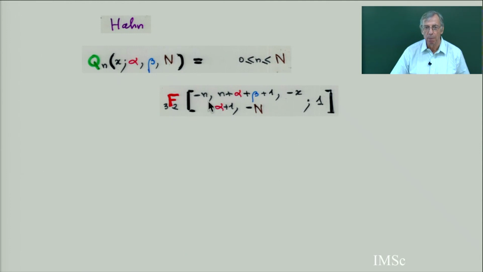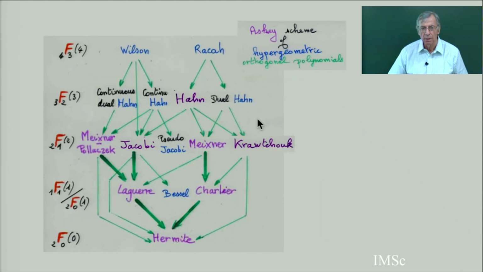So the Hahn polynomial is defined by this. Again, it's like the Krachtchouk. It's a capital N. There is a finite number of polynomials. You see, Hahn gave you the Jacobi, the Meixner, and the Krachtchouk. But you see, the Meixner-Pollaczek comes from here. It comes from above. Maybe it's special, this one. This is why it's in the combinatorial interpretation.